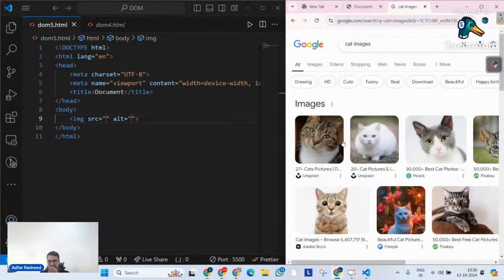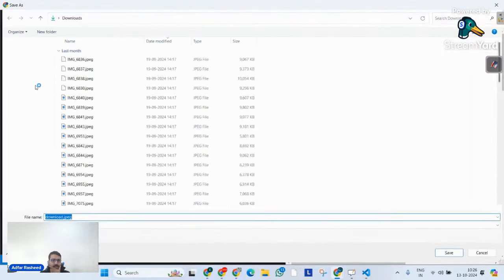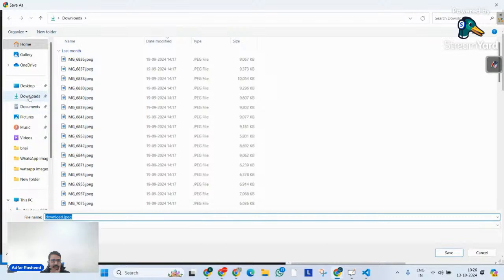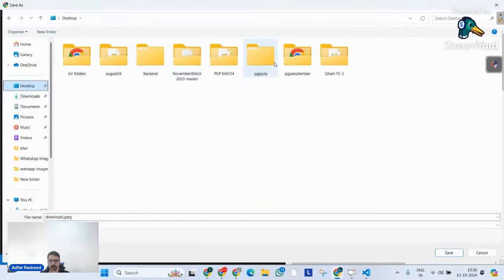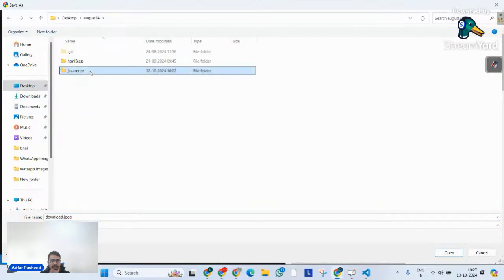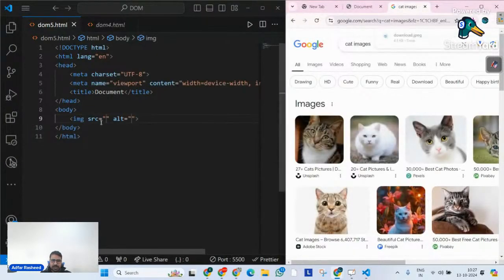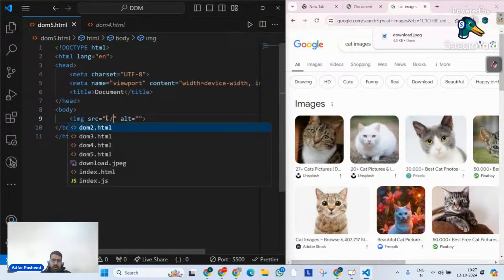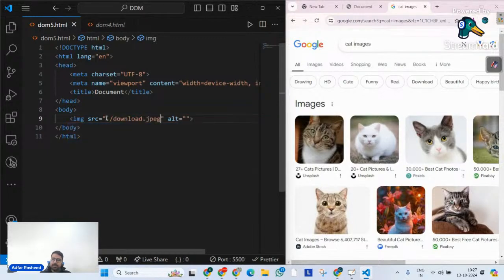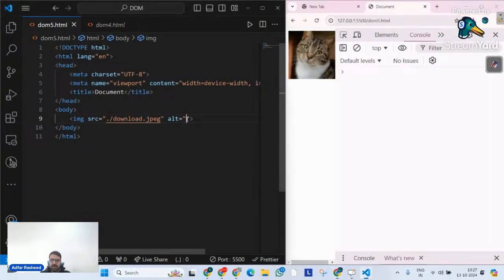So save image as. After this, I need to go to my desktop. Inside that, there's the August batch, then JavaScript, then DOM. And over here, I will download this image. And of course, now let me put a proper src to it: dot slash download.jpg. And of course, I have one other attribute over there called alt. So I will put a text in front of it, which is cat text.